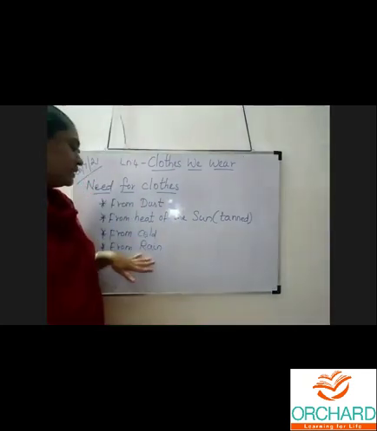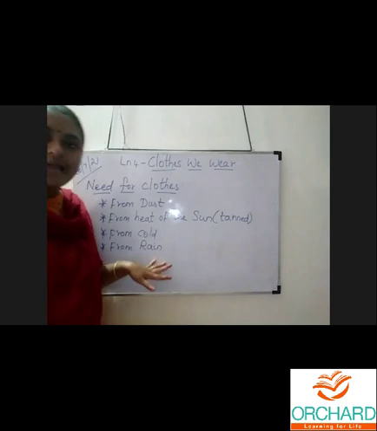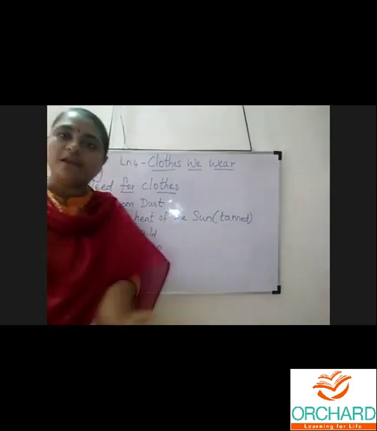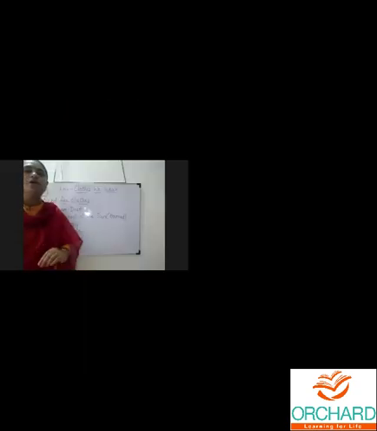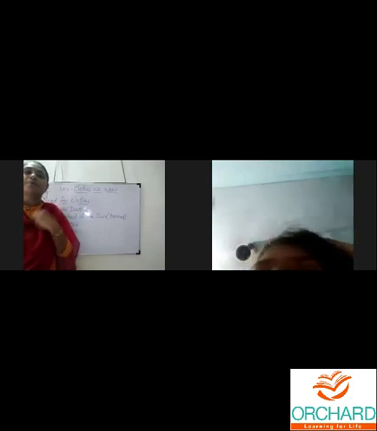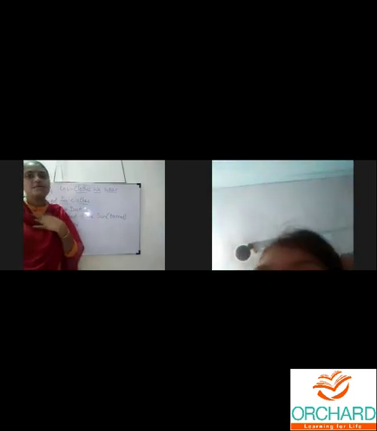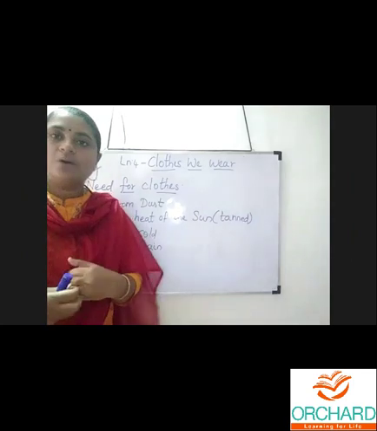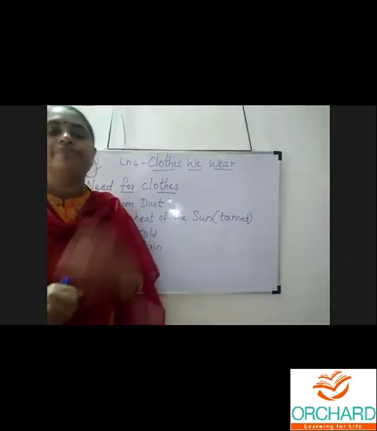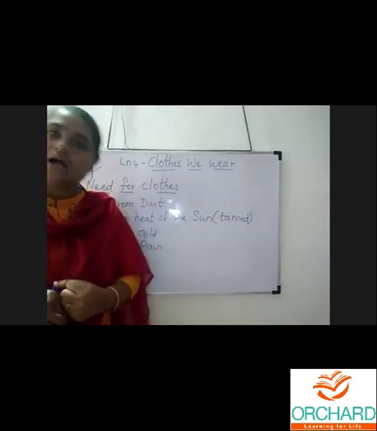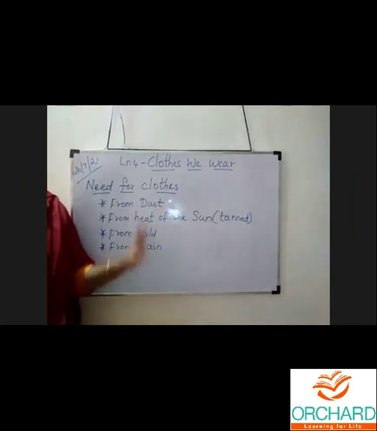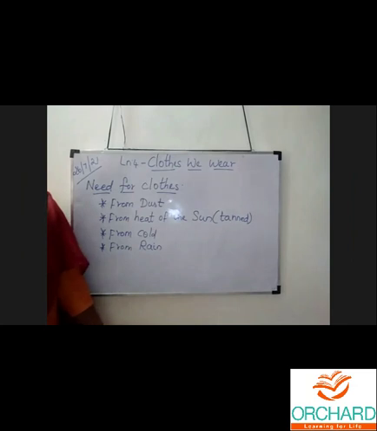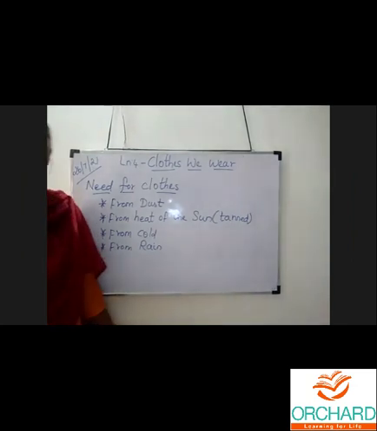So usually, whenever we want to go outside during rainy season, we used to wear a raincoat. Mostly all kids will have a raincoat, isn't it? Yes. So that raincoat will protect our body from the rain. It won't allow the rainwater to touch our body. So a raincoat is nothing but a waterproof material, that is, it will never absorb the water. So we wear raincoats made of waterproof material to protect us from the rain when we go out.